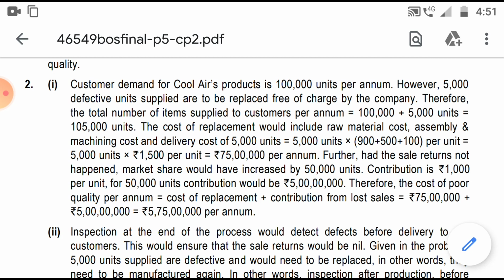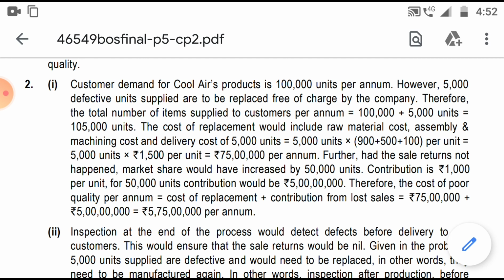That is 75 lakh rupees per annum. Further, had the sales return not happened, the market share would have increased by 50,000 units. The contribution is 1000 per unit. So for 50,000 units, the contribution would have been 5 crore. Therefore, the cost of poor quality per annum is equal to the cost of replacement plus the cost of the contribution lost. So cost of replacement is 75 lakh plus, this is the formula, basically you have to remember this.